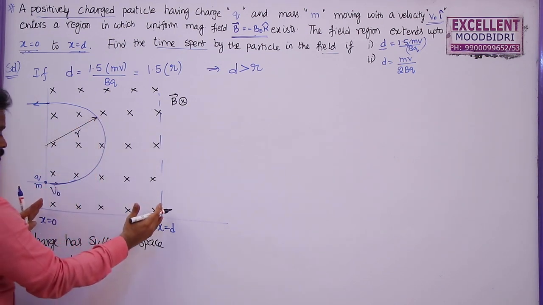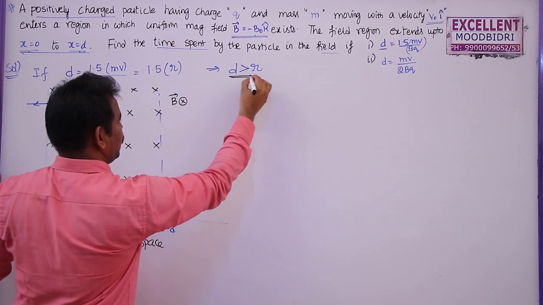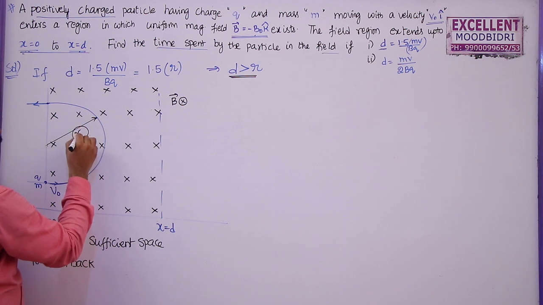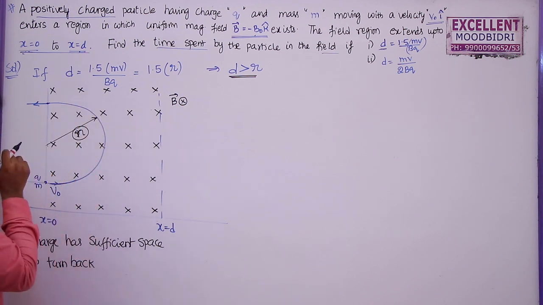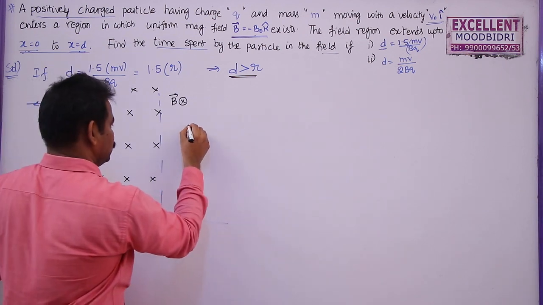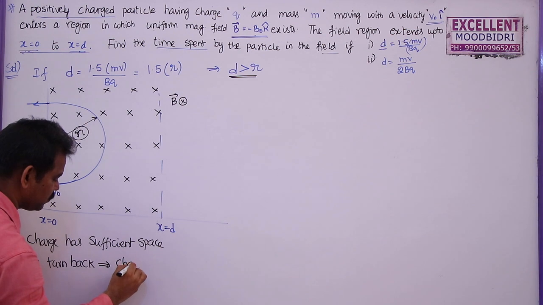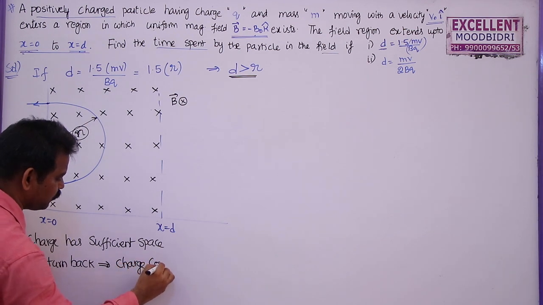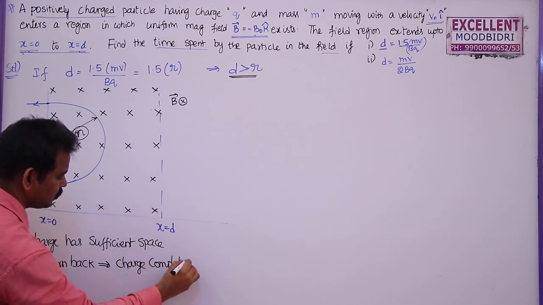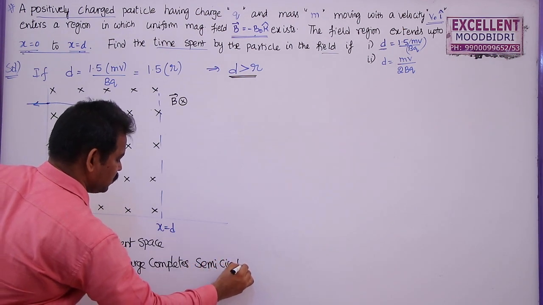So this is d, this is r, and d is greater than r, where r is equal to mv by bq. So it will describe a semicircular path. So the charge completes a semicircular path.